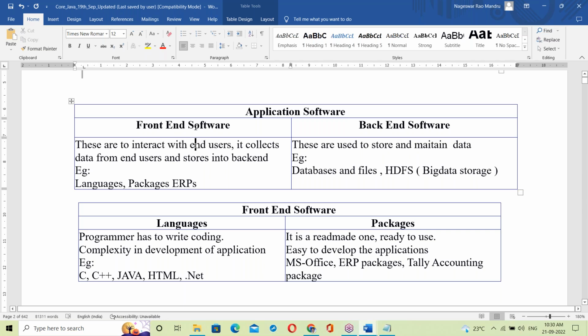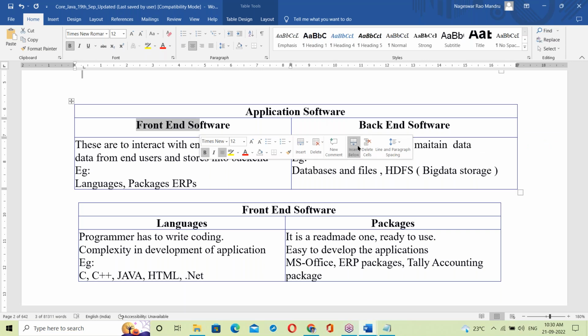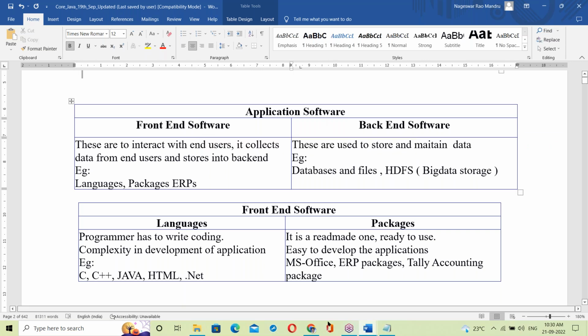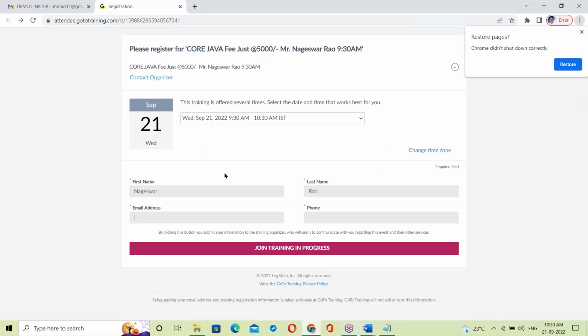Now, what is Java? Is it front end or back end? Let us see. Behind this form there is a Java program.